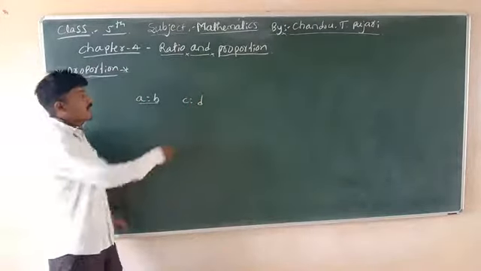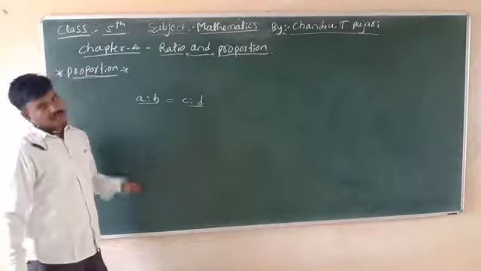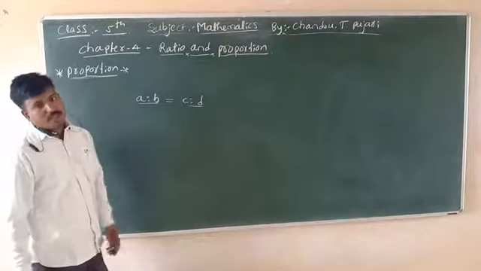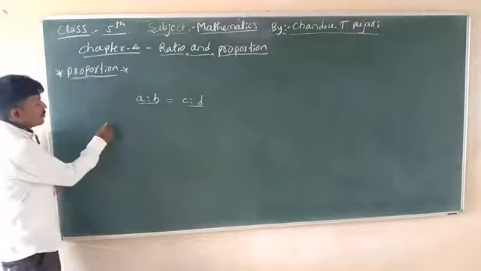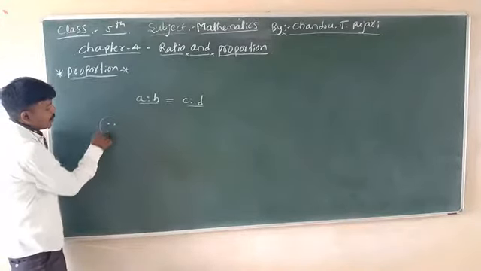These two ratios are equal, and this equality is called proportion. Got it? The equality of two ratios is called proportion, and this is the symbol of proportion.